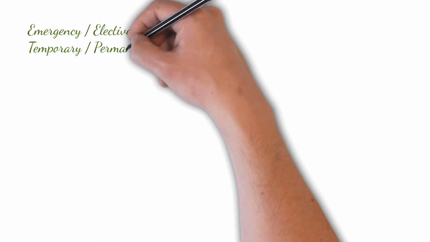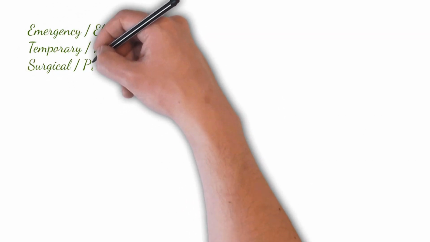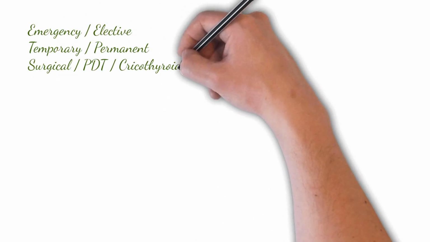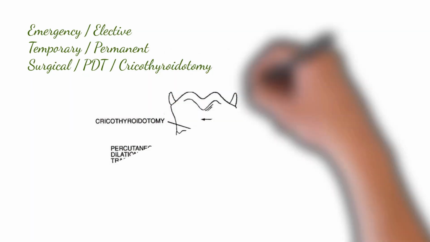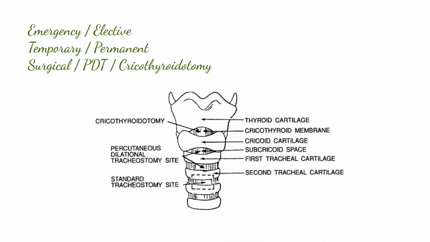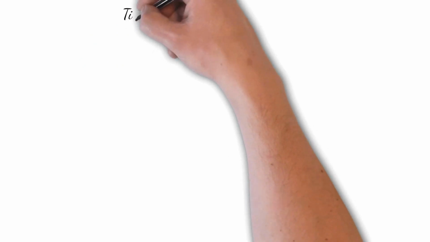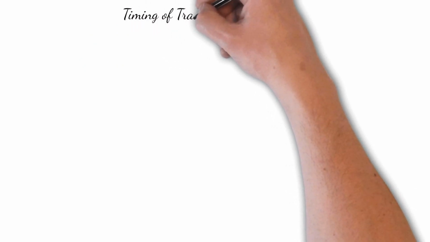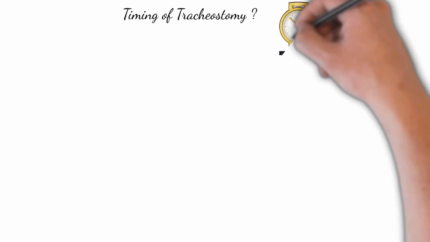Tracheostomy can be emergency, elective, temporary, permanent, surgical, percutaneous dilation tracheostomy, and cricothyroidotomy. In this diagram, you can see the cricothyroidotomy, in which there is a piercing of the cricothyroid membrane. Between the first and the second tracheal ring, there is percutaneous dilation tracheostomy.